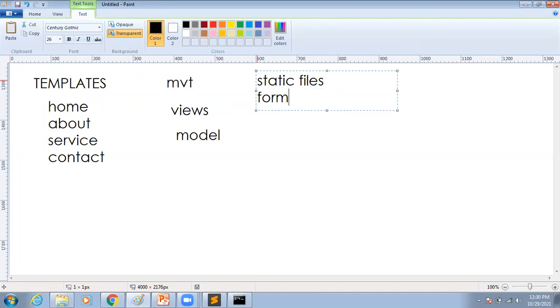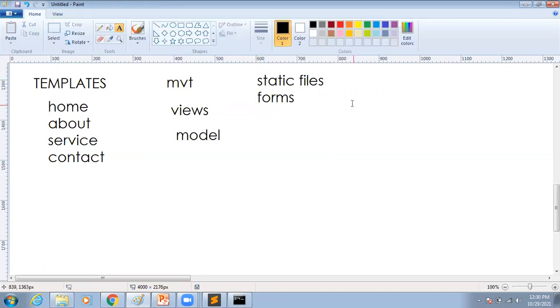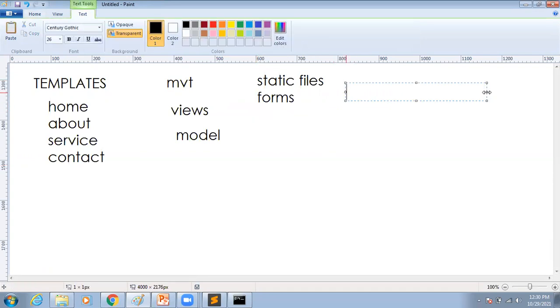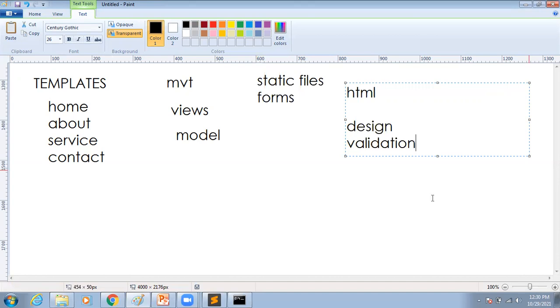After that, we are going to start with the forms concept. Why? Because whenever you want to collect information from users, we compulsorily have to work with forms. Normally, by using front-end technologies like HTML, CSS, and JavaScript, we can create forms. By using Django also, we can create forms. Then what is the difference between Django forms and normal HTML forms? By using HTML, I create one registration form. First, we have to design the form, and after that, we have to perform the validations by using JavaScript.